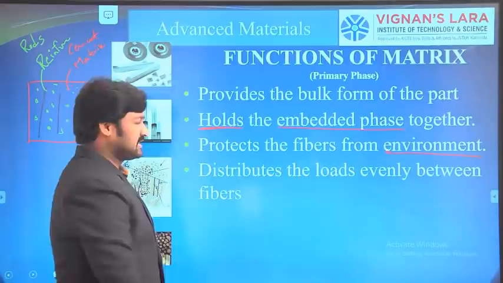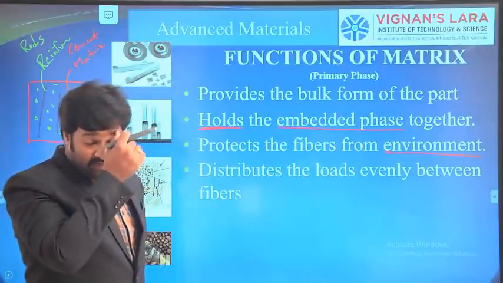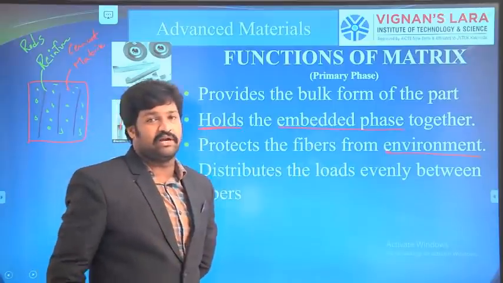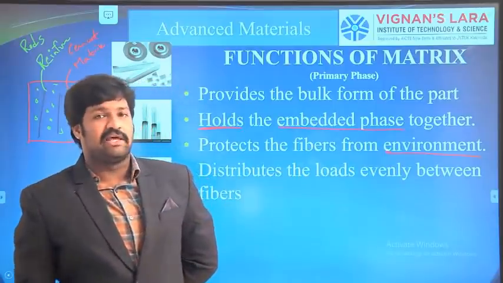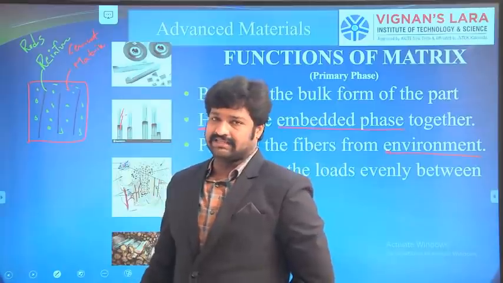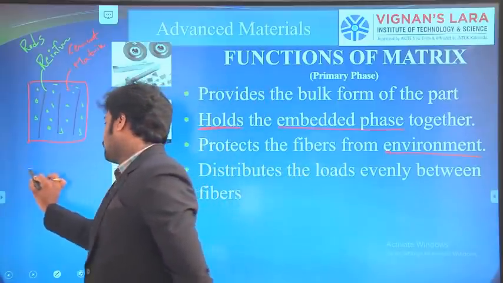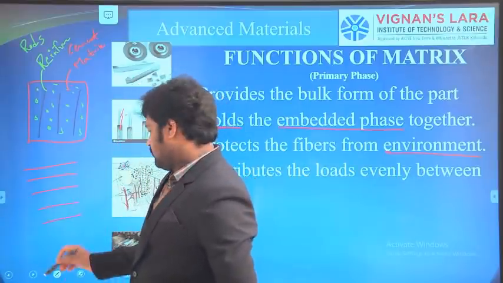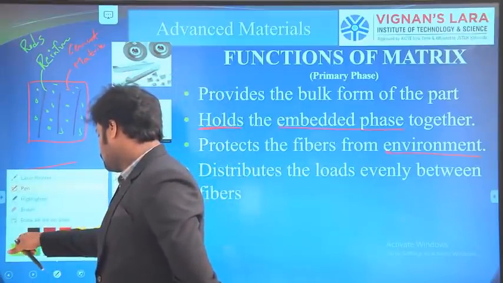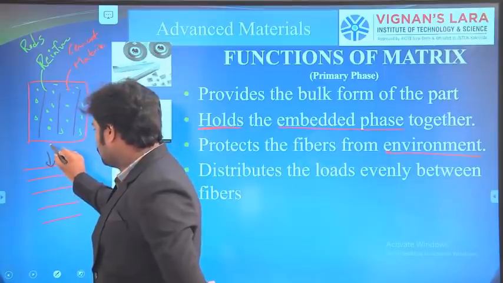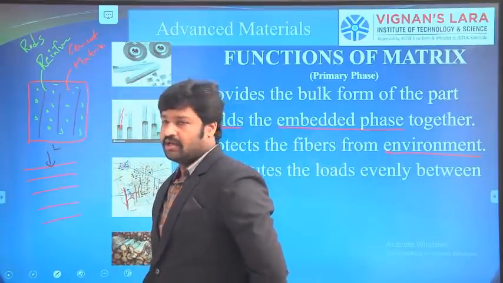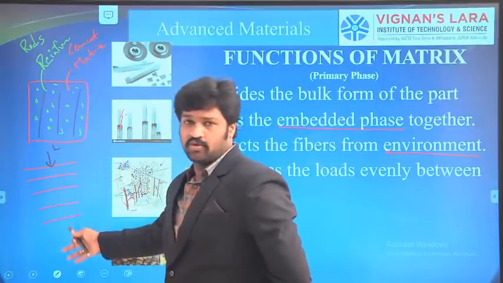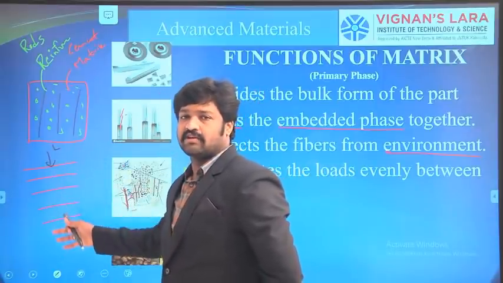The next thing is, if we are applying loads on the composite, if it is evenly distributed among the reinforcement, then only the component will give better results. For example, if we have n number of layers like this, and a load L is acting on this plate, if it is evenly distributed throughout the fibers, then the strength of the composite is high.